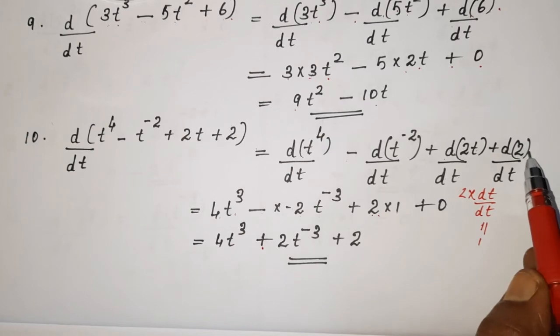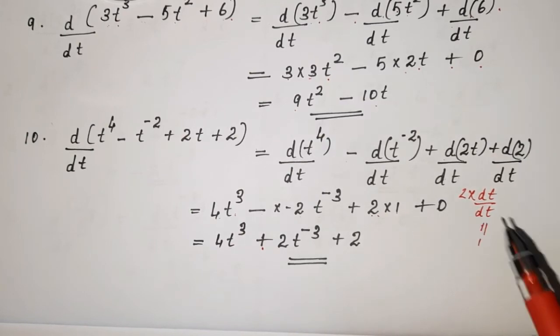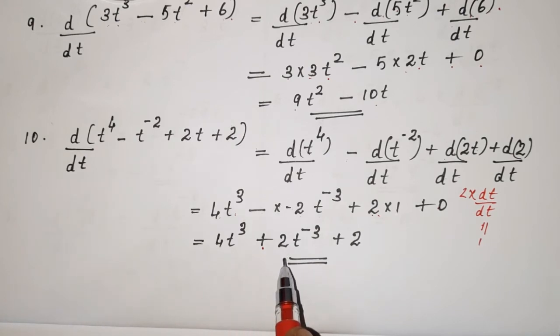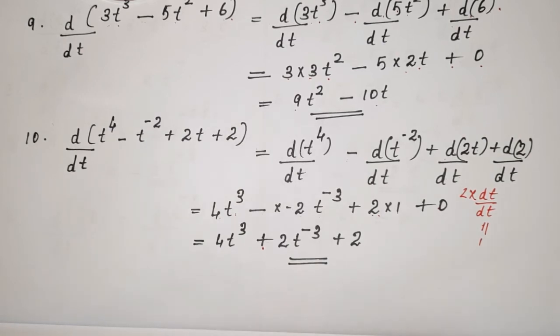Then d by dt of 2 is 0. So we have the simplified form 4t cube plus 2t raised to minus 3 plus 2. This is the type of differentiation we need to do in finding average velocity and instantaneous velocity.